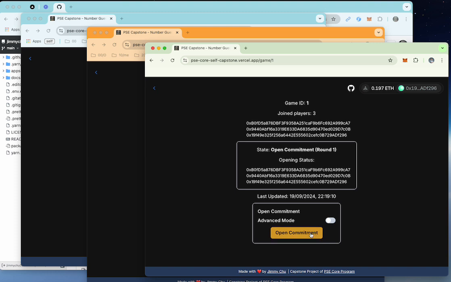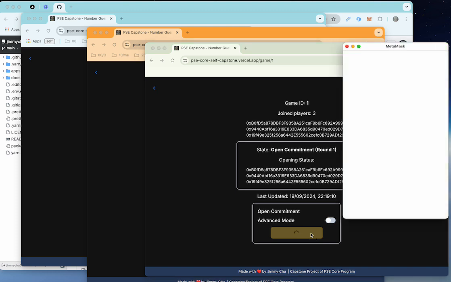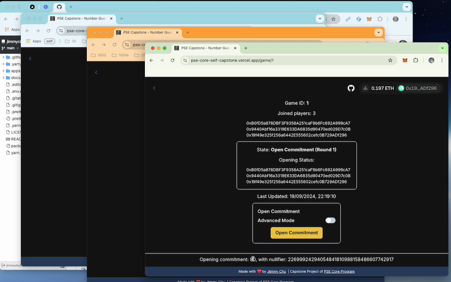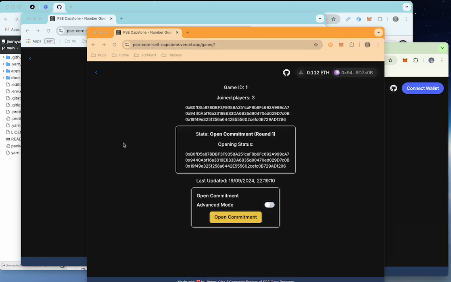When you open the commitments, you are basically submitting the previously submitted values together with the proof, with the input signal public. So we open the commitment. Now the second one will open the commitment as well.